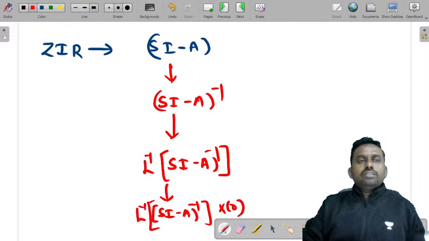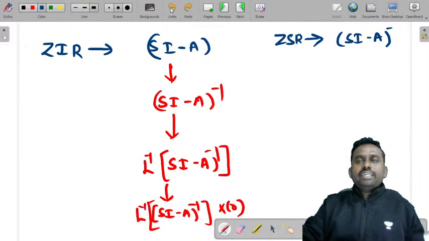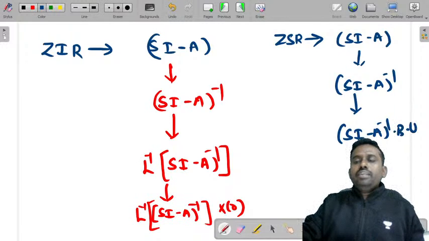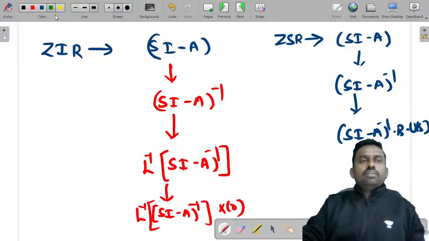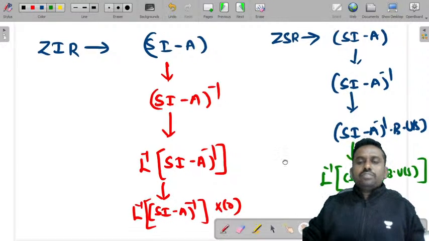Right, this is ZIR, and in order to calculate ZSR, first find SI minus A, then determine (SI minus A) inverse, then multiply (SI minus A) inverse into B into U of S. Then apply Laplace inverse to this whole term, (SI minus A) inverse into B into U of S. You may not be able to see this, I'll just move it.